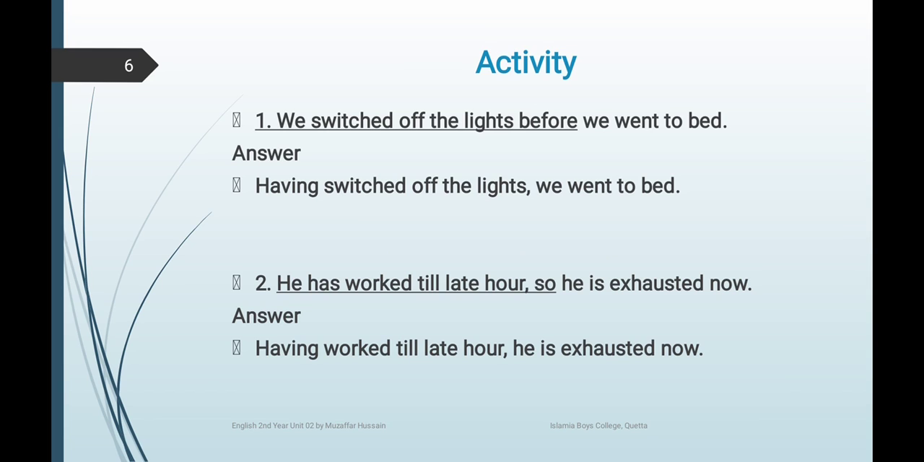Activity number 1: We switched off the lights before we went to bed. The underlined part is we switched off the light before. Here switched is in the second form. We have to change it into a perfect participle. So what will it be? Having switched off the lights, we went to bed. A comma is also used. Having is have plus ing, and switched is the third form. He has worked till late hour, so he is exhausted now. Having worked till late hour, he is exhausted now.